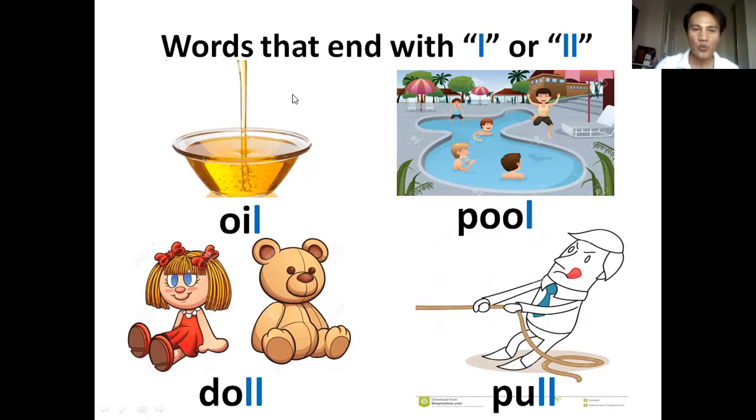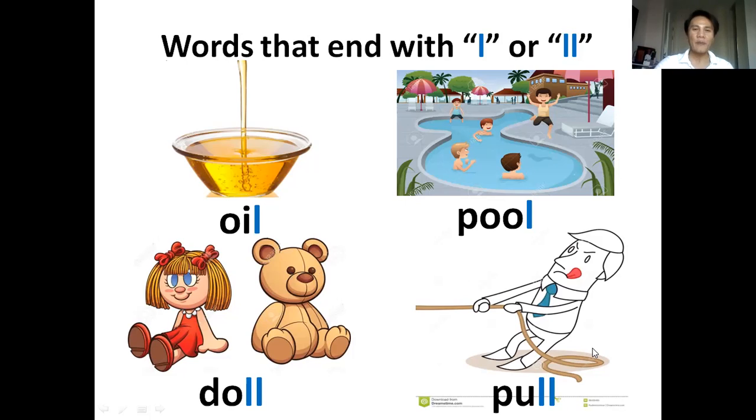Okay. The first two words, this one and this one, end with one L. And the last two words, this one and this one, end with two L's. But the sound is the same. One L, like oil, pool. And these two, doll, pull.